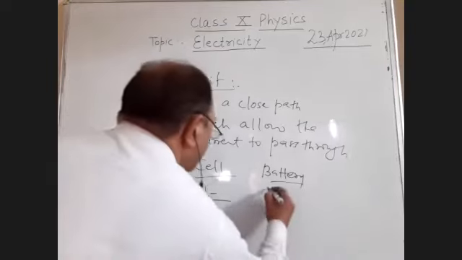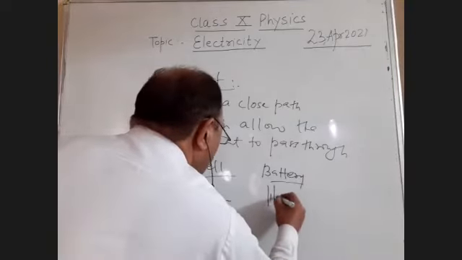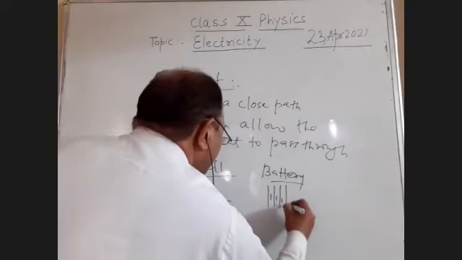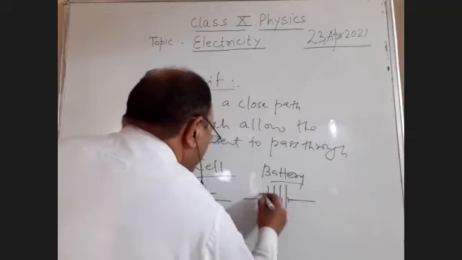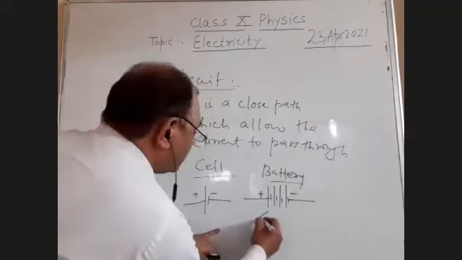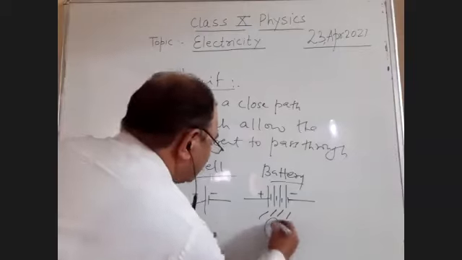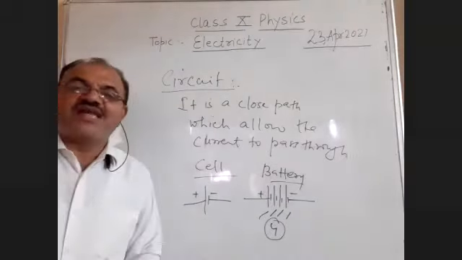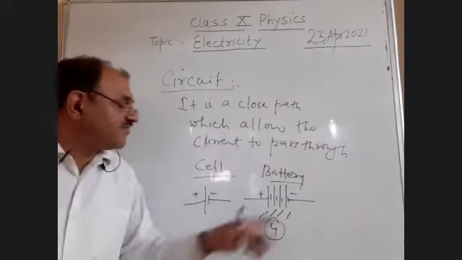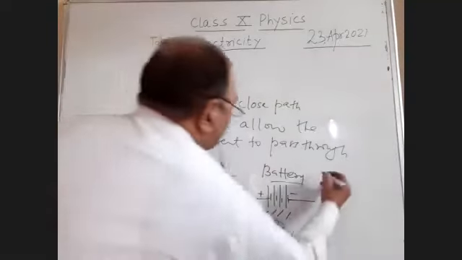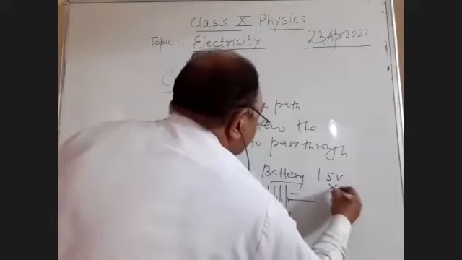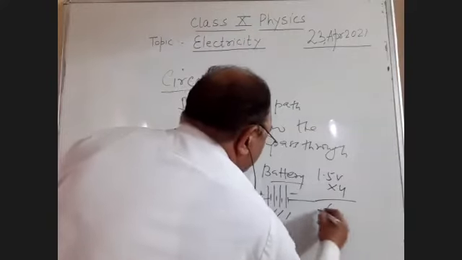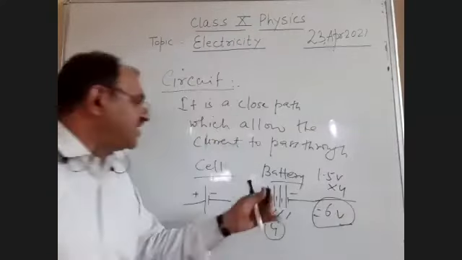For example, this is one cell, student. Now 2 cells, 3 cells, 4 cells, with positive and negative terminals. Now the potential difference, I'll tell you that also. For example, one cell is of 1.5 volt. Now I'm using 4 cells, so it is a total of 6 volt. Now 6 volt is the potential difference of this battery.